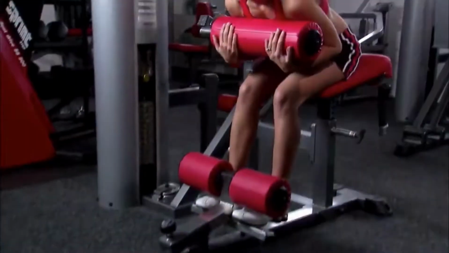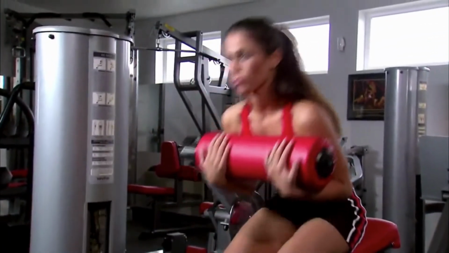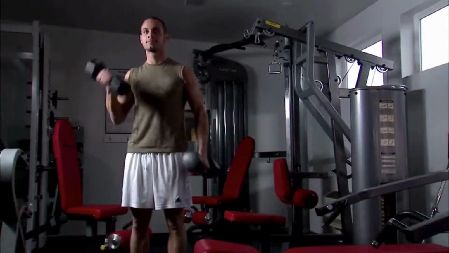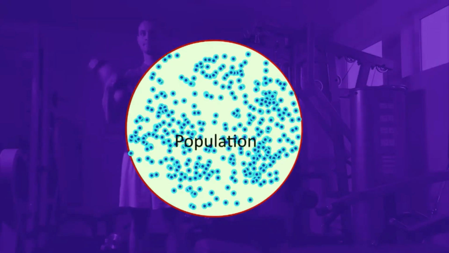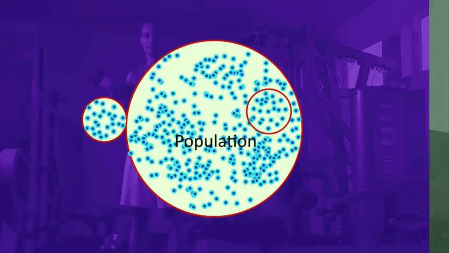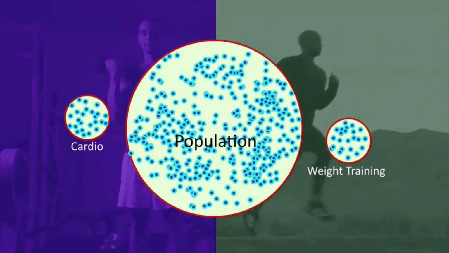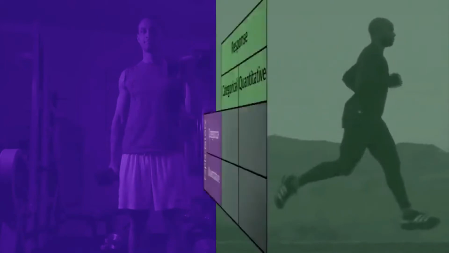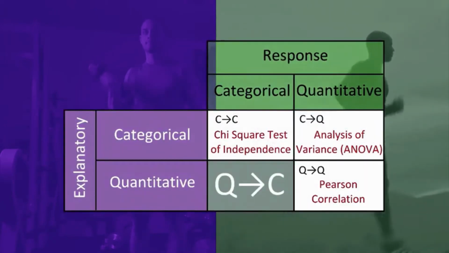So, does type of exercise program affect the direction or strength of the relationship between diet and weight loss? The standard way of asking this question in the context of analysis of variance is to move to the use of a two-way or two-factor analysis of variance rather than the one-way or one-factor ANOVA that we've been using. Instead, we're going to take a less standard approach that can be consistently used across each of the inferential tools. That is ANOVA, chi-square, and Pearson correlation.